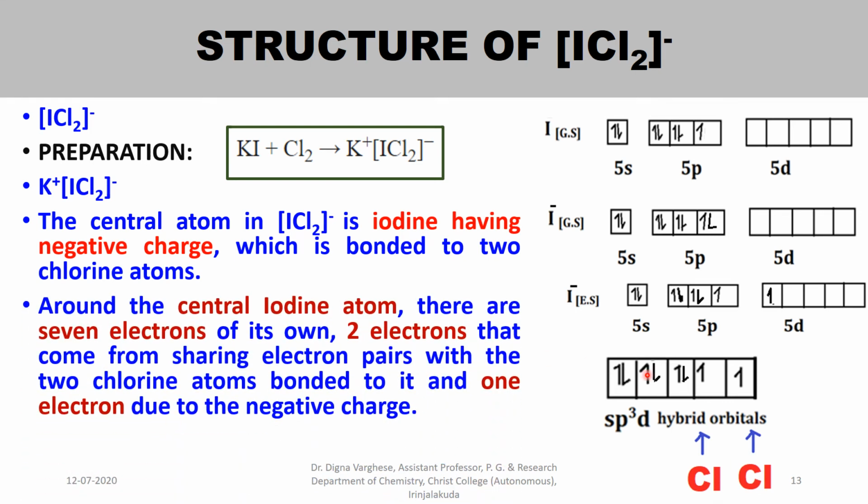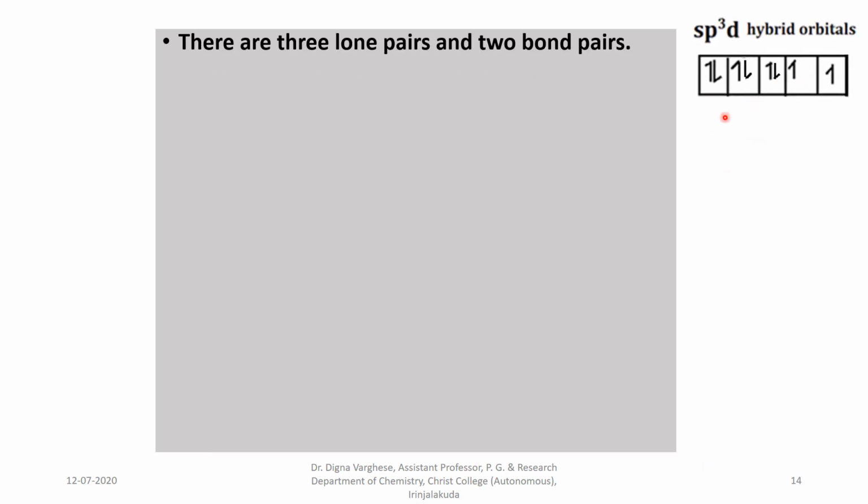Around the central iodine atom there are 7 electrons of its own, 2 electrons from these two chlorine atoms, and also 1 electron from the negative charge. So there is a total of 10 electrons as in the case of I3 minus. There are 3 lone pairs and 2 bond pairs. These bond pairs form sigma bonds with 2 chlorine atoms.